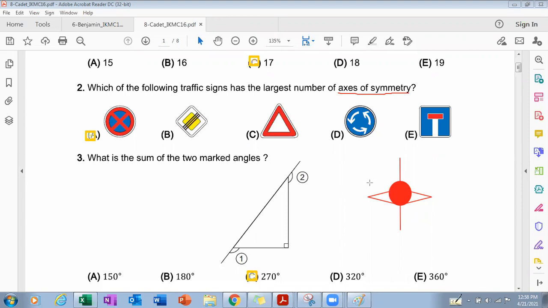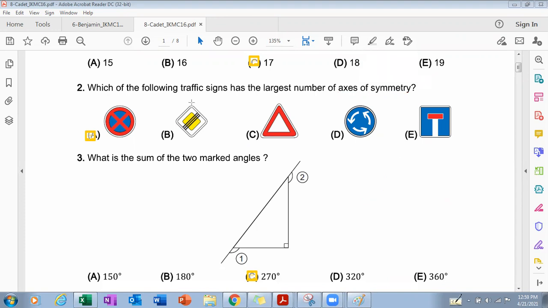The line of symmetry can be made in any direction. I can make it like this, like this, and horizontally as well for this circle. So in a circle, we can make infinite lines of symmetry.